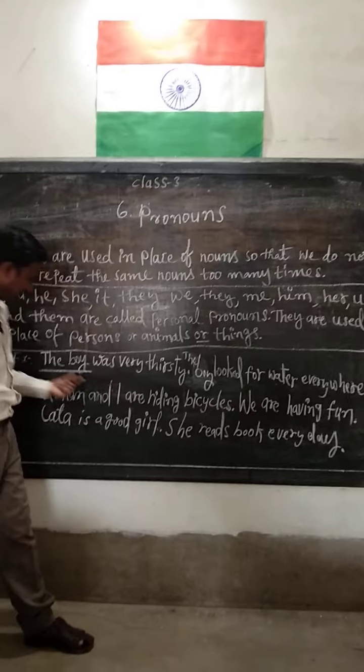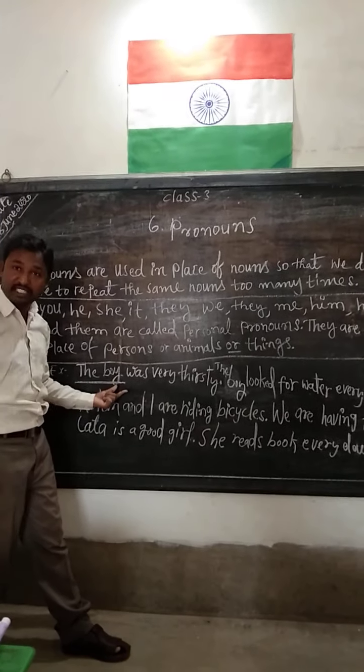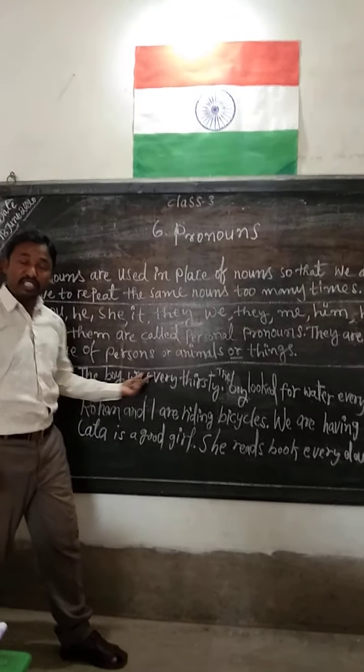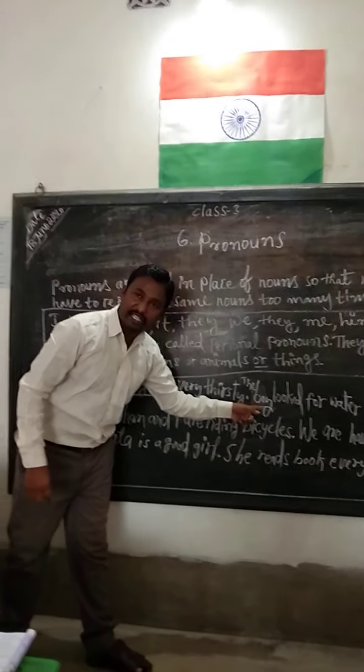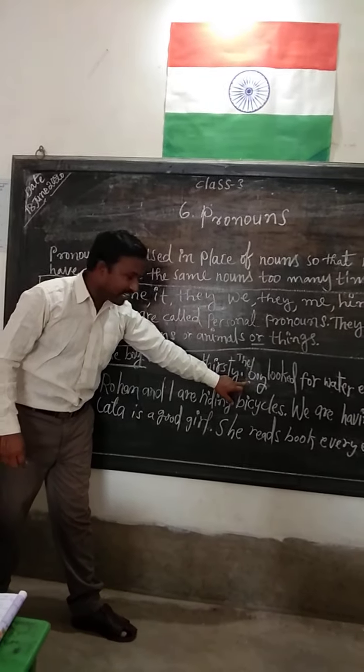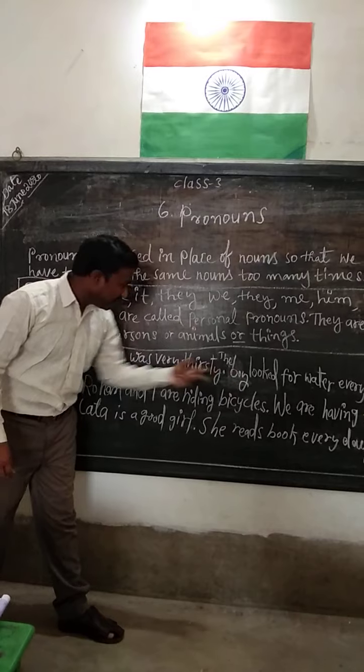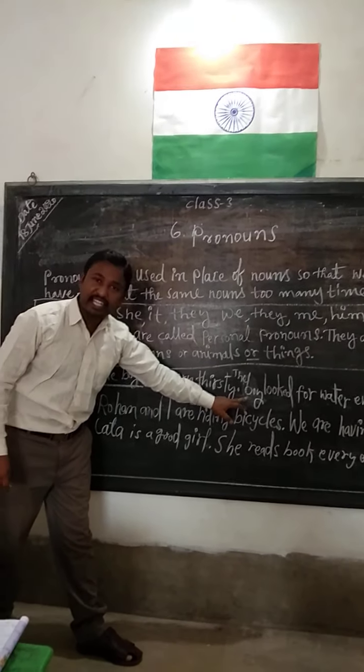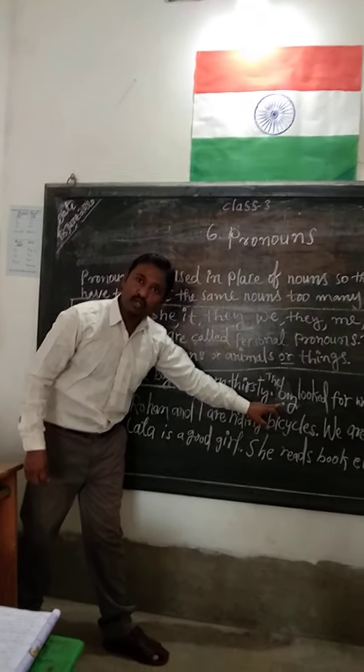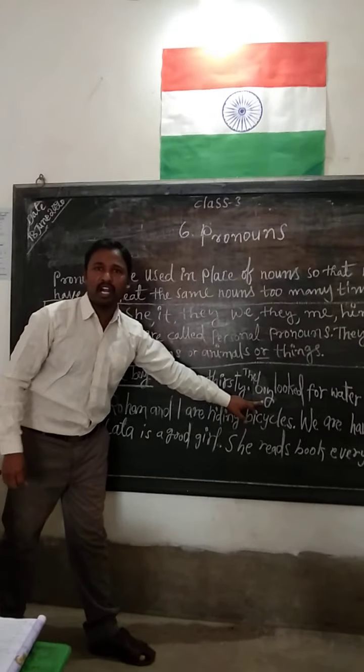In a sentence, the noun should not be repeated. So that's why we are writing he. He means who? Here we are writing he, meaning the boy. So it is a pronoun.